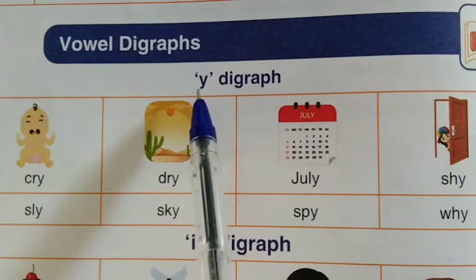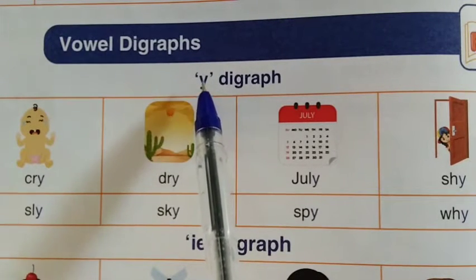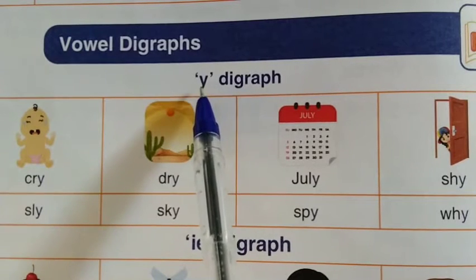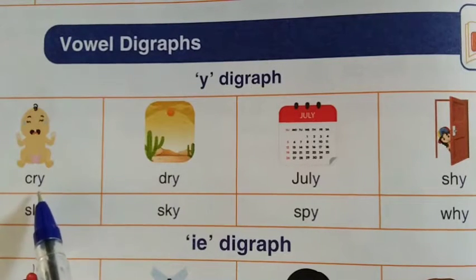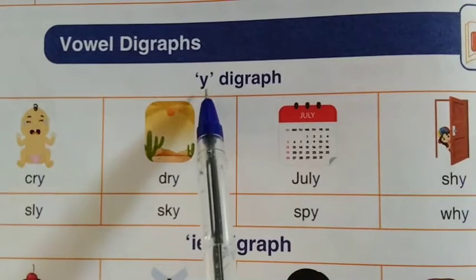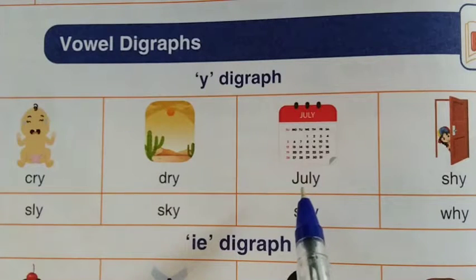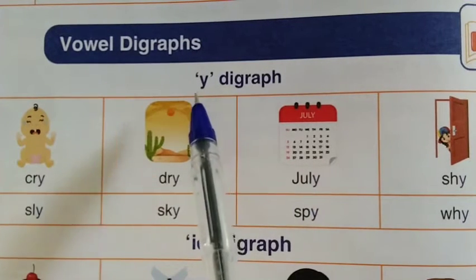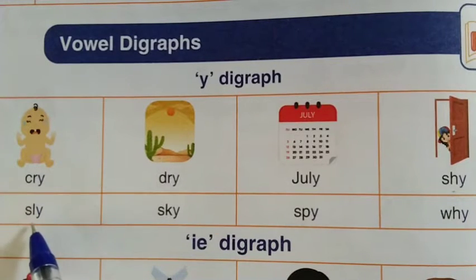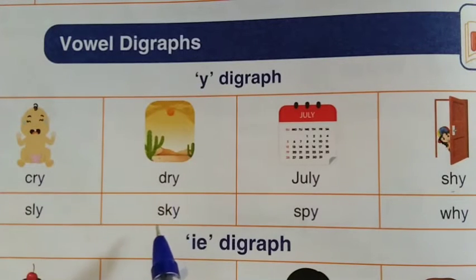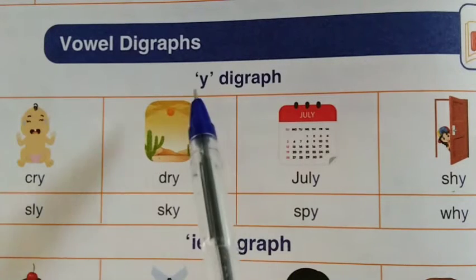Look at the first digraph. Here Y, this letter comes with the sound of I. So the digraph is I digraph. I as in cry. Say along with me. I as in dry. I as in July. I as in shy. I as in sly. I as in sky. I as in spy.